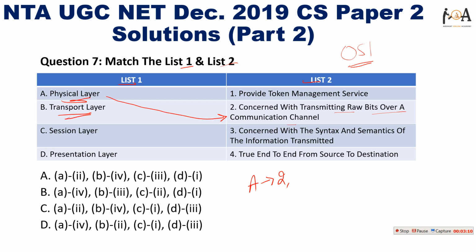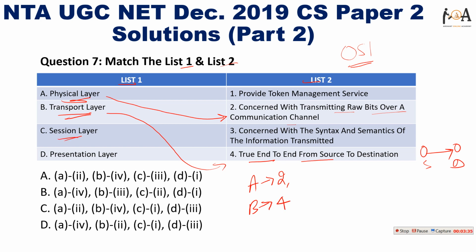Then transport layer. The role of the transport layer is end to end, meaning to send from source to destination. Suppose it is a source and it is a destination, then end to end delivery of the packet should be there in the transport layer. So option B should be related to the fourth option in list 2.